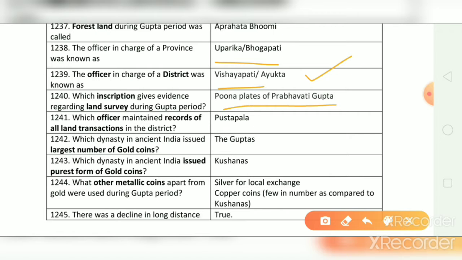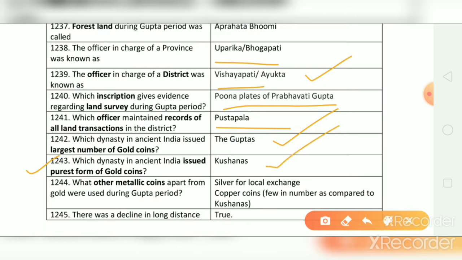Which officer maintained record of all land transactions in the district? And the correct answer is Pustapala. Which dynasty in ancient India issued largest number of gold coins? And the correct answer is the Guptas. Which dynasty in ancient India issued purest form of gold coins? And the correct answer is Kushanas.